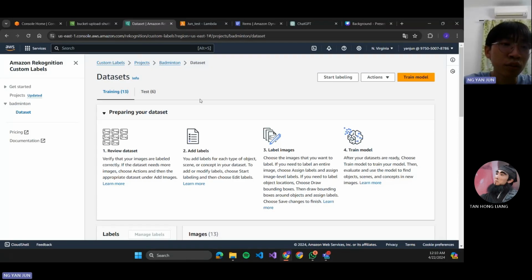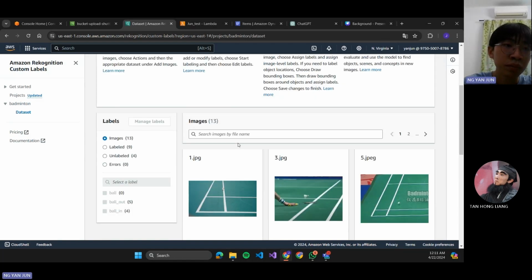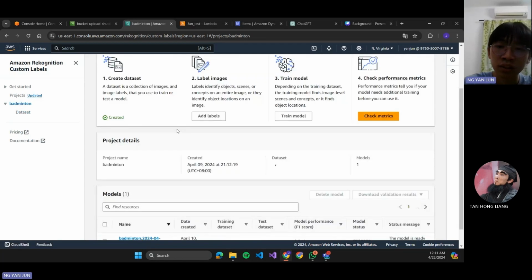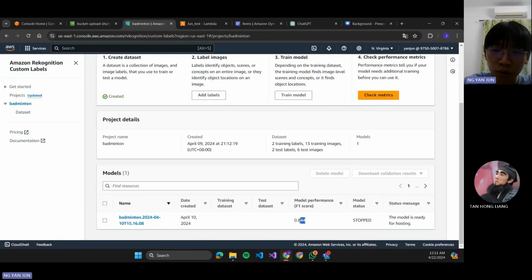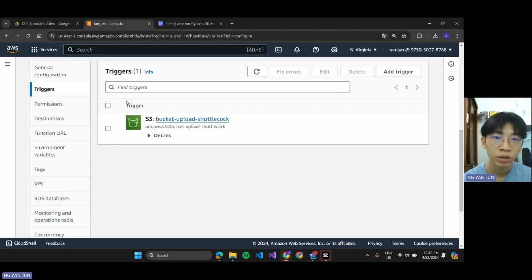So we have also used Amazon Rekognition Custom Labels to train this machine learning model to detect whether our shuttlecock is inside the court or outside the court. To train this, we uploaded our dataset, our images, and then we labeled manually whether this is ball in or ball out. After training, we can see our machine learning model's performance, with an F1 score of 0.844.